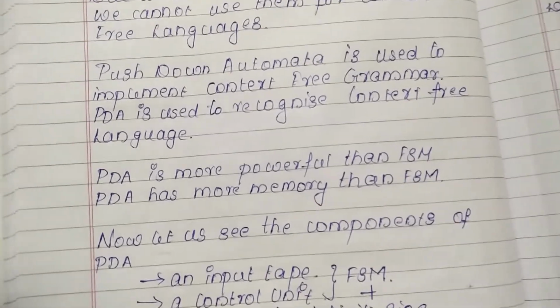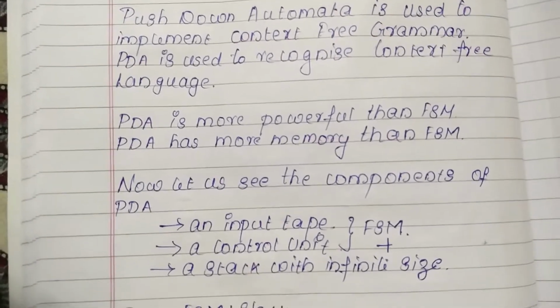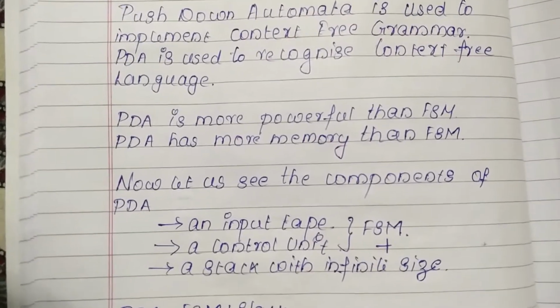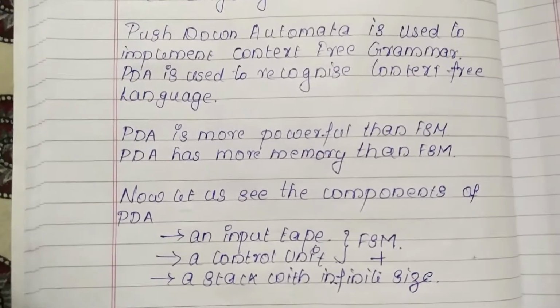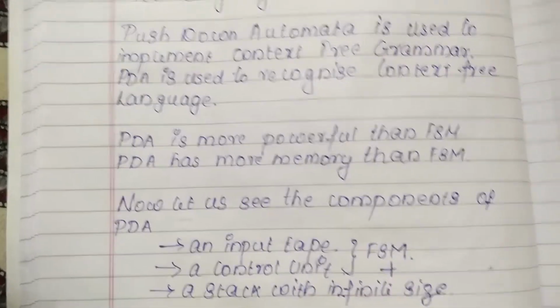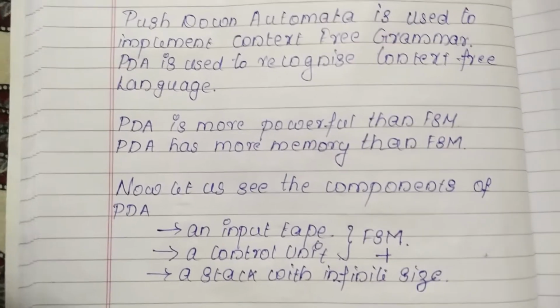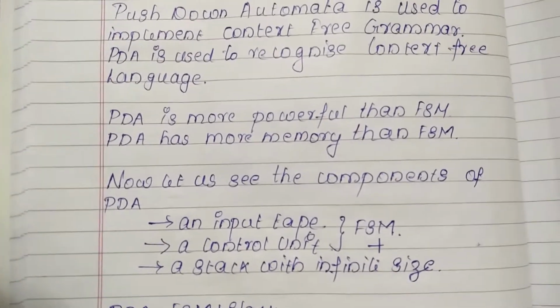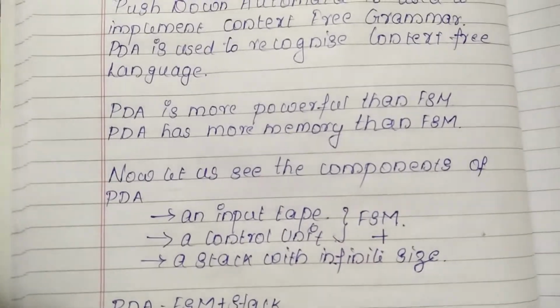Okay, so now we are going to discuss the main components of a pushdown automata. Already for the finite state machine, we know the components. We have studied the input tape, the control unit, and all those things. In the same way, our pushdown automata also needs certain components, so we are going to discuss those components here.